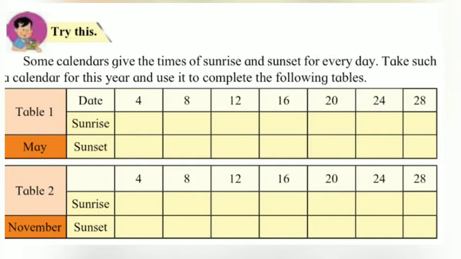In the same way you take table 2, the other month November, and you see the sunrise and sunset of the dates 4, 8, 12, 16, 20, 24 and 28, and then you compare the sunrise timing and the sunset timing of both the months. See whether they are the same or not.